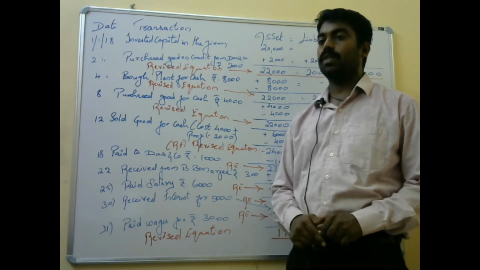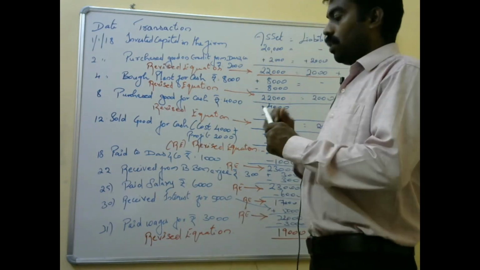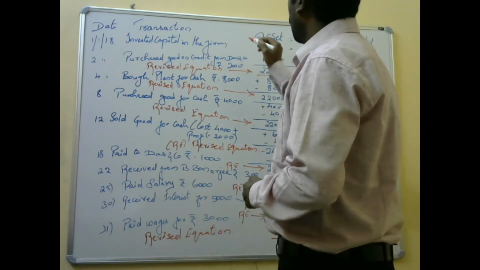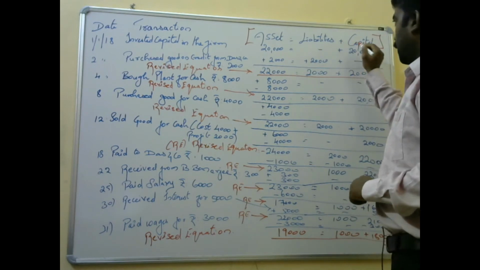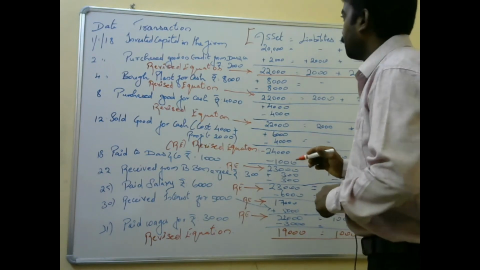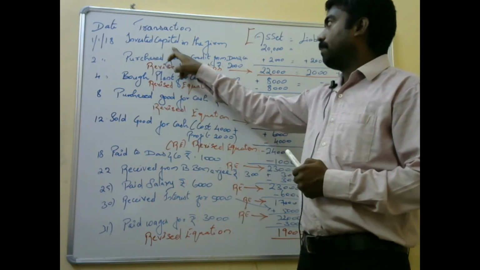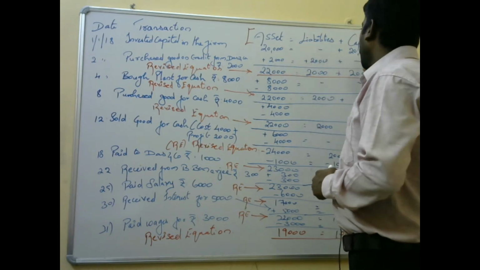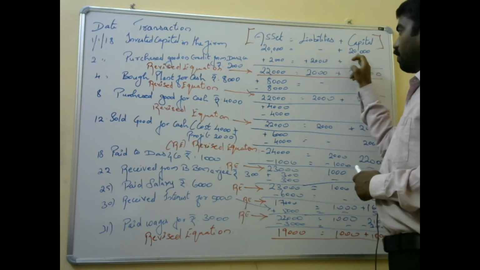Now we can solve the sum. What is the accounting equation? Asset is equal to liabilities plus capital or owner's equity. The first one, invested capital in the firm: assets 20,000, and automatically on the capital side 20,000 will be given.